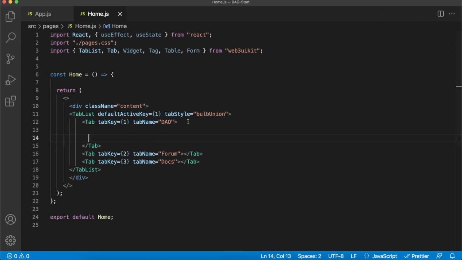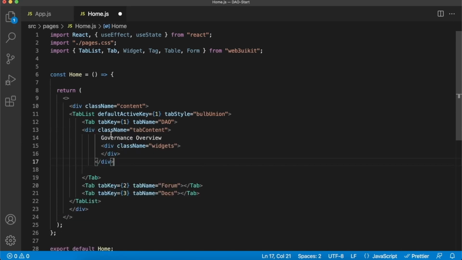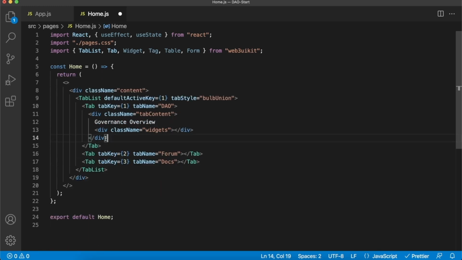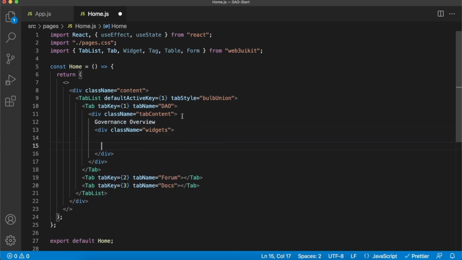Go over to your home.js file, and over here in your tab, create a div called tab content. And within this tab content, we'll give a title for the whole page called governance overview. And then we'll create this other div called widgets, in which we can import some of the Web3 UI Kit widgets with details about the ongoing processes within this DAO. Of course, by the end, when we have Moralis integrated, we'll get the actual data from the smart contract itself. But for now, we'll just hard code the details just to show you the UI effects. So without further rambling, let's just add the widgets over here.